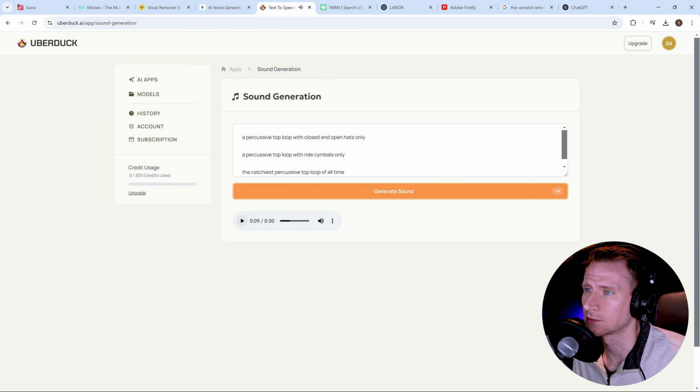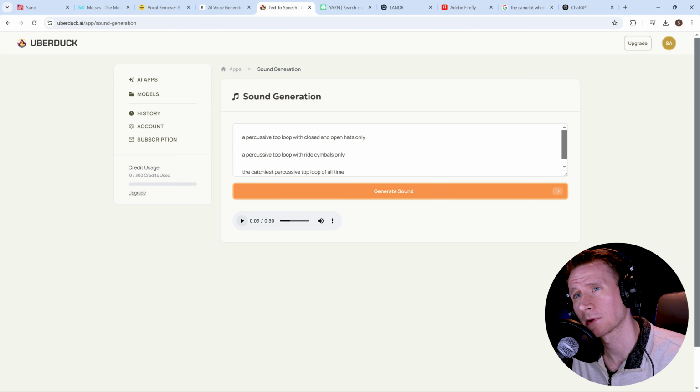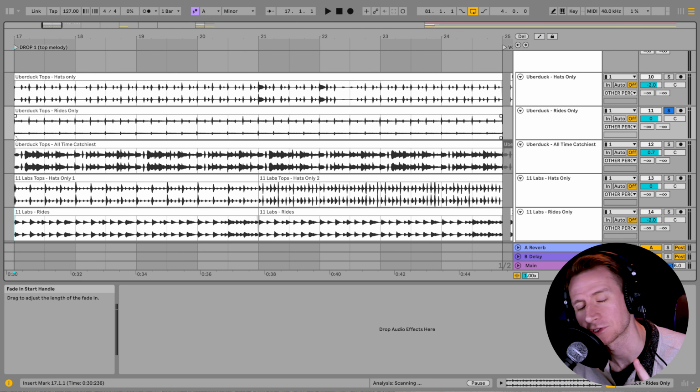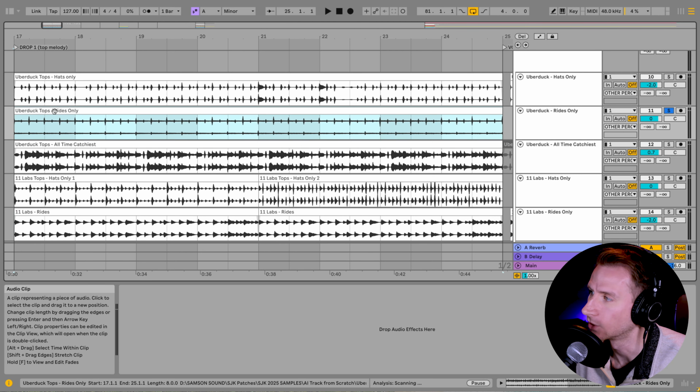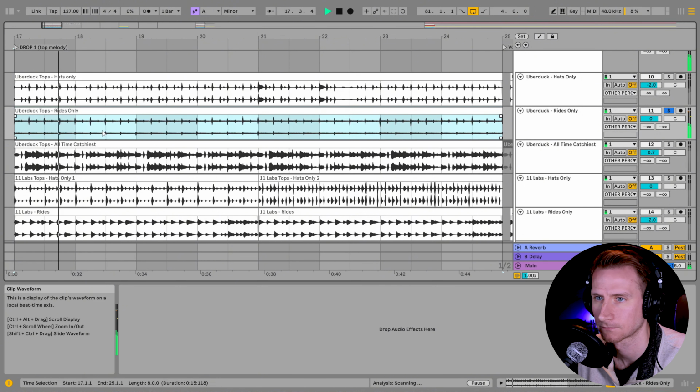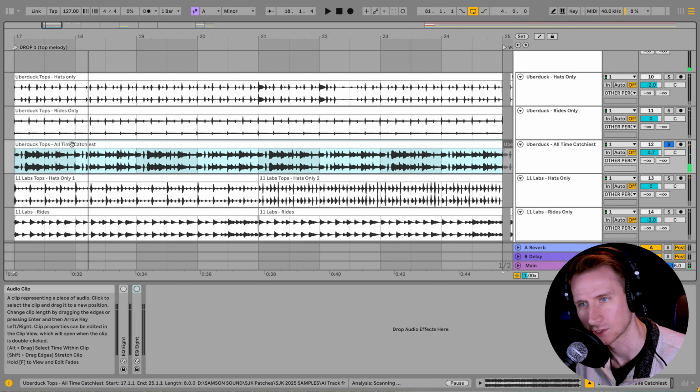I'm also going to ask it to make a top loop with rides only and the catchiest top loop of all time. Unfortunately, it takes a long time to generate the sounds on this website compared to 11 Labs, so that's one of the downfalls. Here are the results, and I put the same exact prompts into 11 Labs as well. So we've got the rides only from UberDuck, the all-time catchiest top loop from UberDuck,